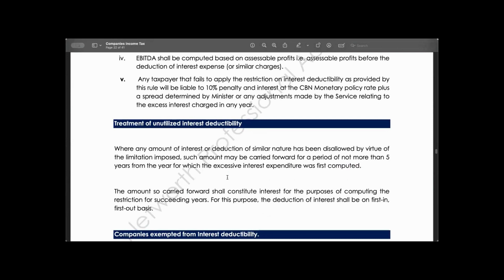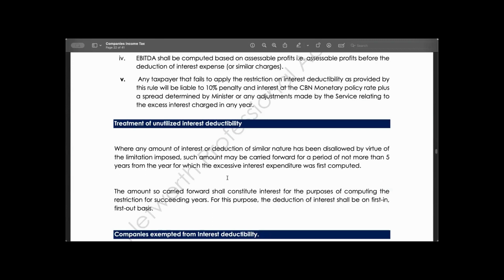So if you have an interest of 10 million, and because of the restriction, it is showing that you can only take 3 million in this particular year, you cannot take more than that 3 million. That means the remaining 7 million must be carried forward for a maximum period of 5 years.